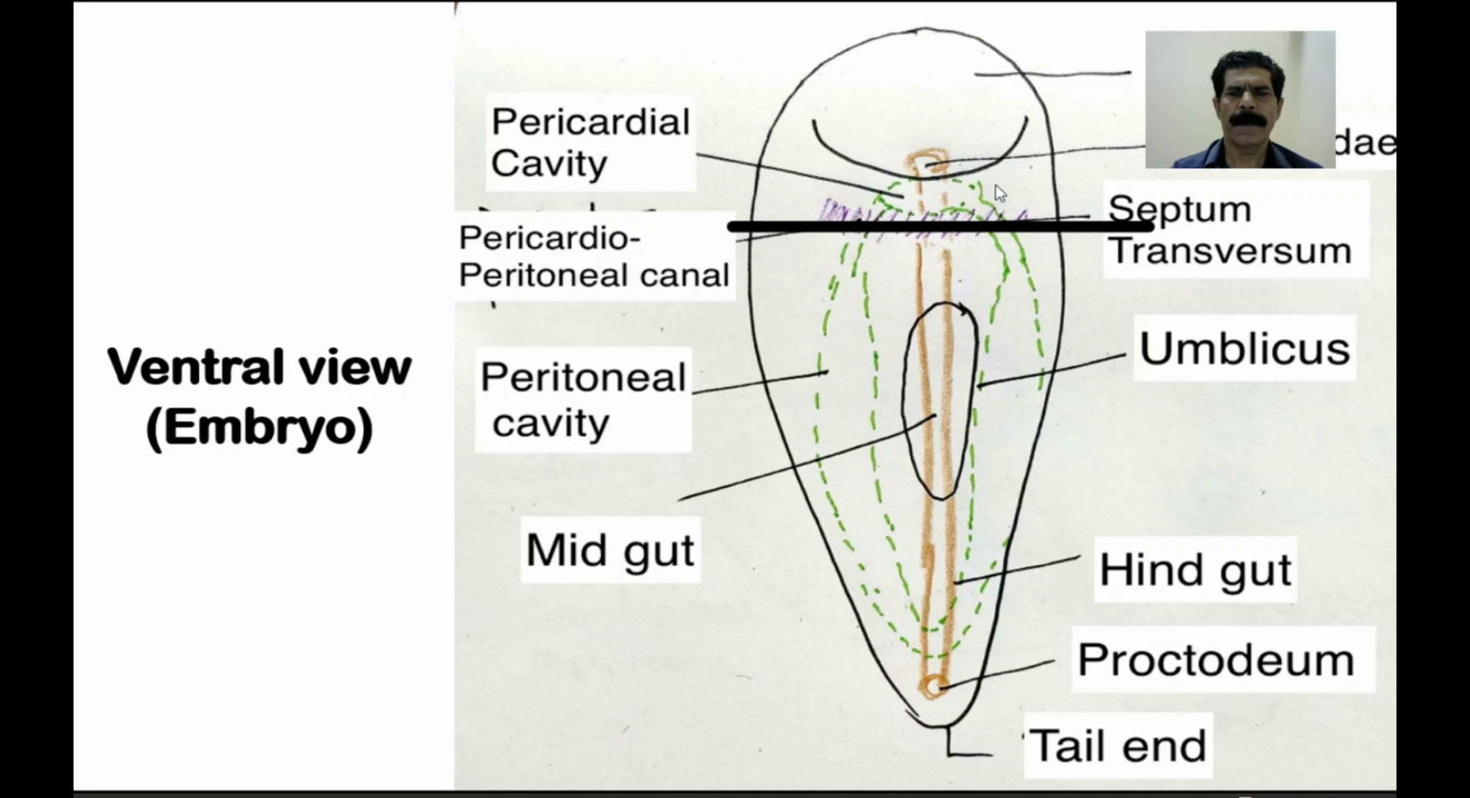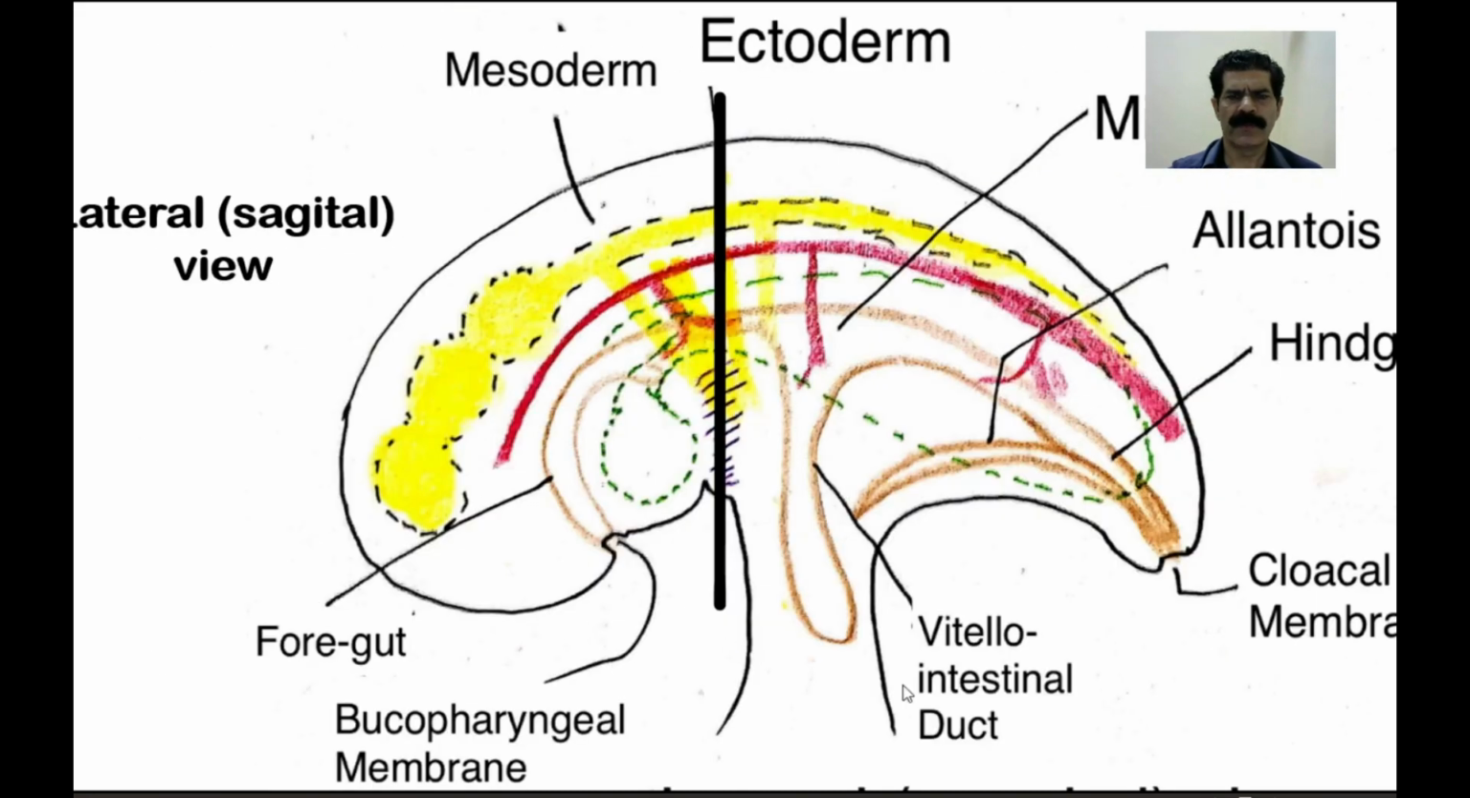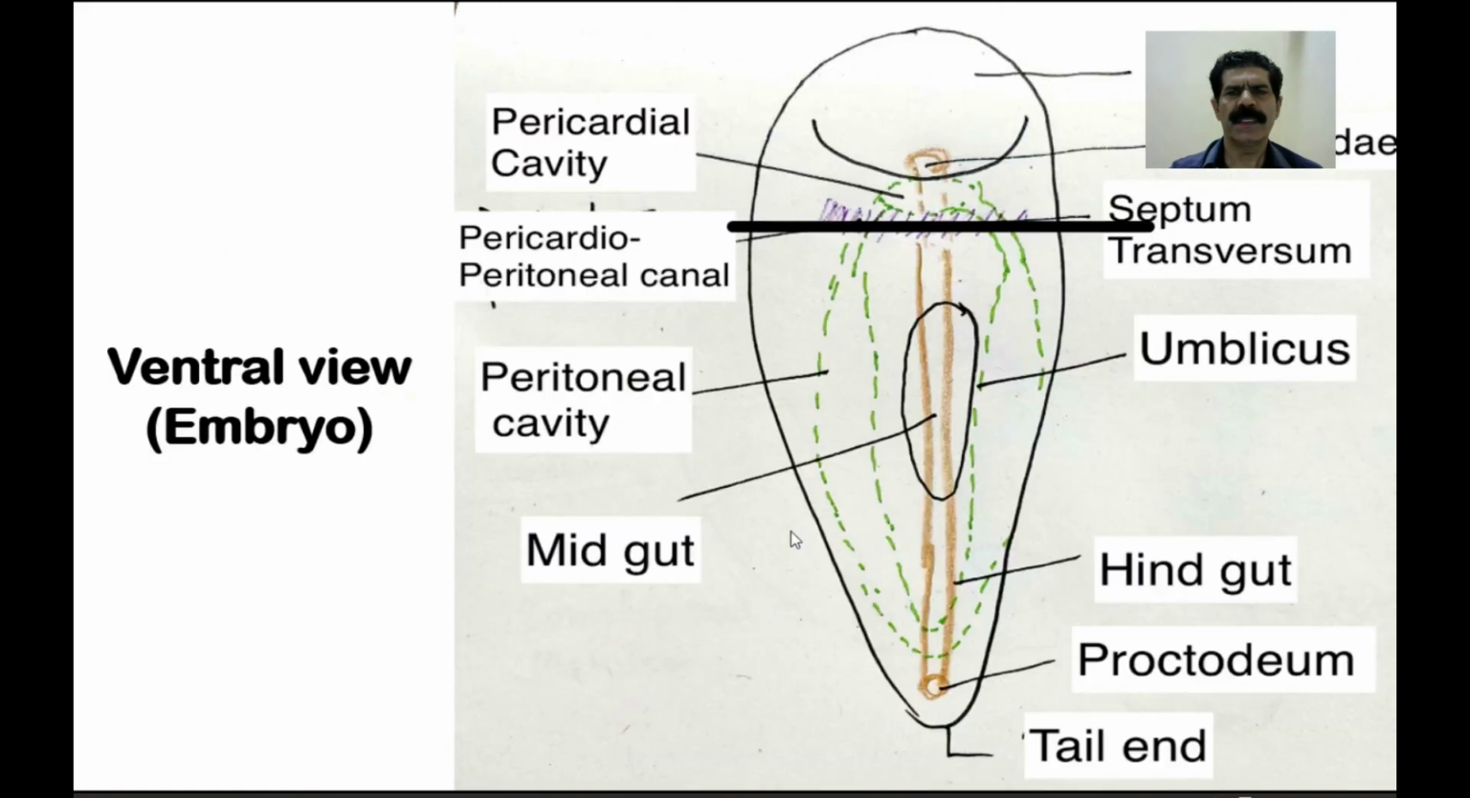Now this is the ventral view of the embryo, that is, if we see the embryo from below, from here. So this is the upper, the dorsal part of the embryo, and this is the ventral part. So if we view the embryo from the lower side, or the inferior side, or the ventral surface, this is the diagram we are getting.